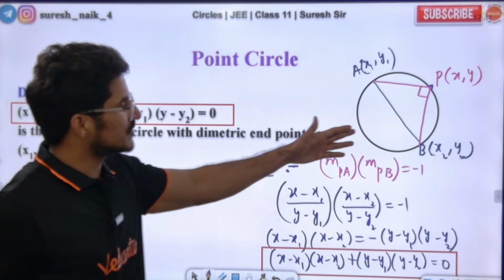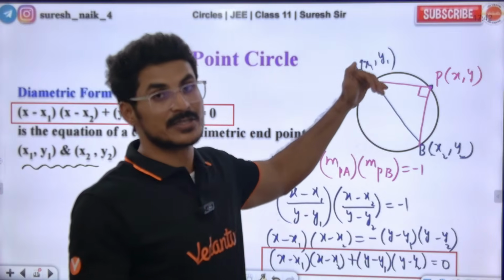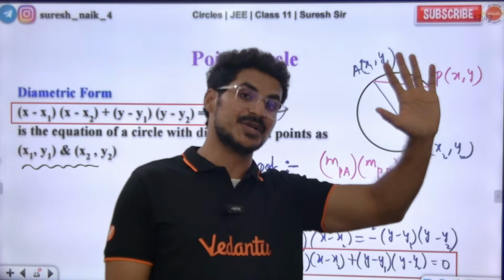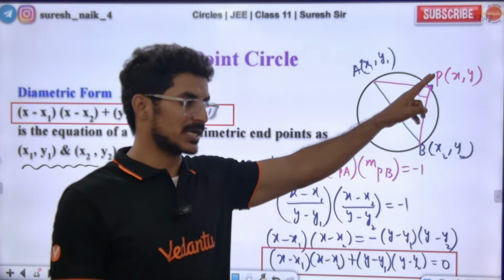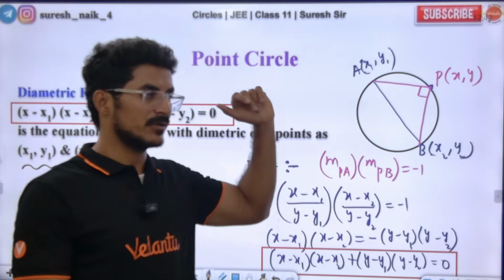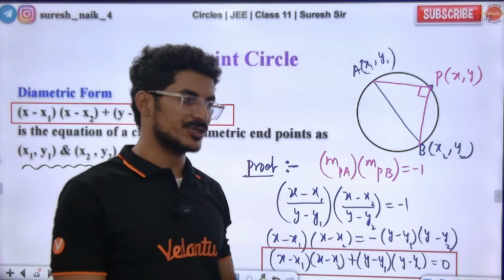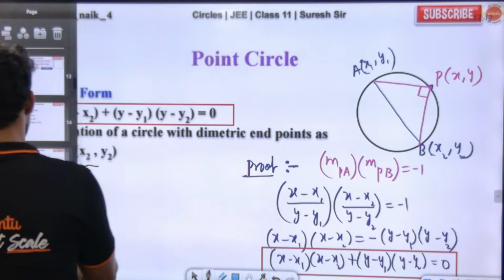So when do we use this form? Whenever the endpoints of a diameter are mentioned somewhere in the question, we use the formula with x1 y1, x2 y2 and x comma y. The slopes of PA and PB will be perpendicular to each other, since PA and PB are perpendicular.